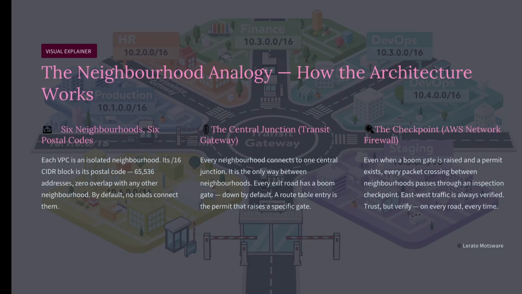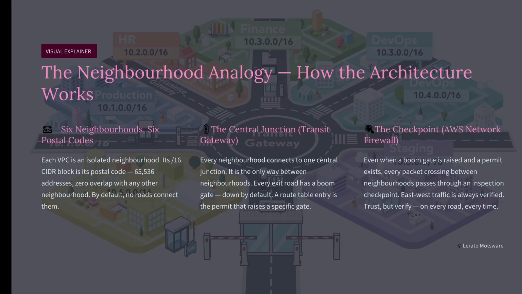But the junction only opens the roads it has been explicitly told to open. Think about a junction with boom gates on every road leading out of it. By default, every boom gate is down. A road only opens if there is a permit for that specific route. You cannot drive from the finance neighborhood into the DevOps neighborhood unless that exact route has a permit. That list of permits, which roads are open between which neighborhoods, that is the route table.